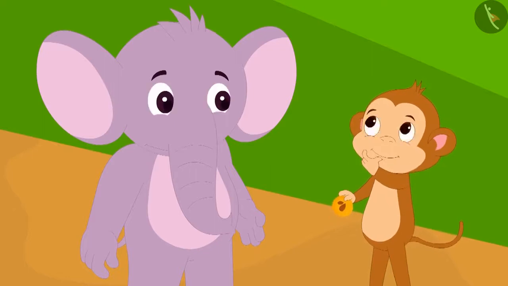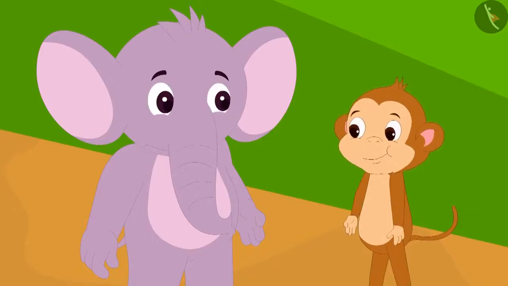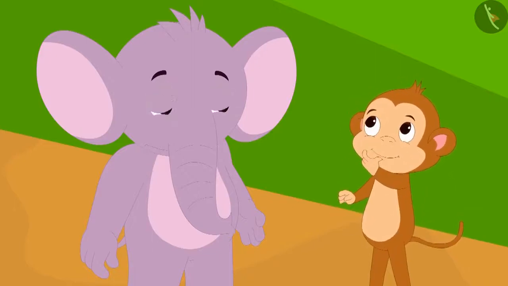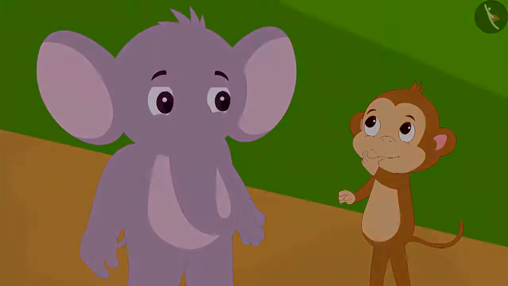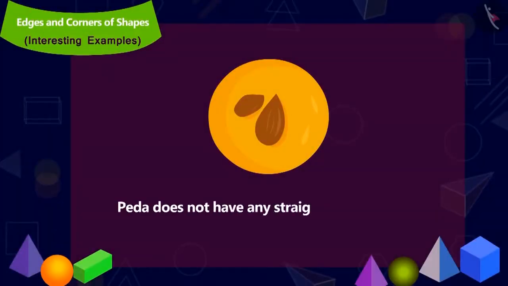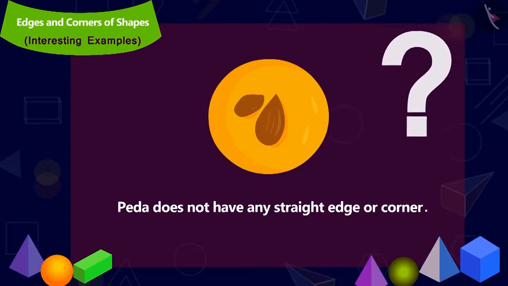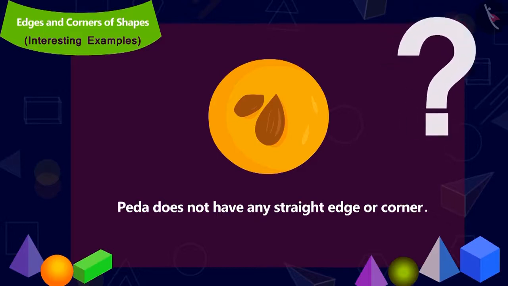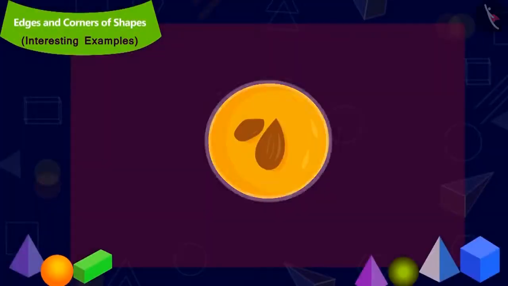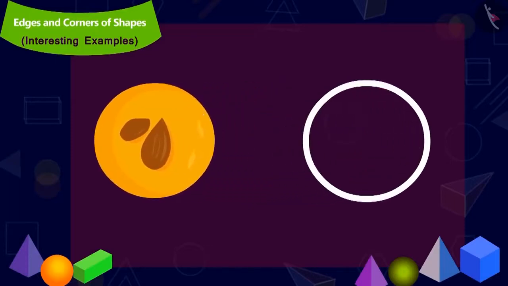Babban was confident that this time too he will answer correctly, so he quickly ate the peda. Now Babban started thinking. He answered that a peda has no corners and no edges. Children, is Babban's answer correct? This is how a peda looks.